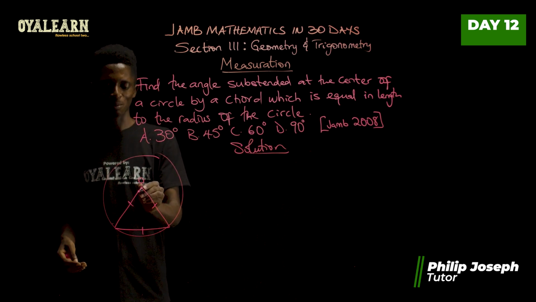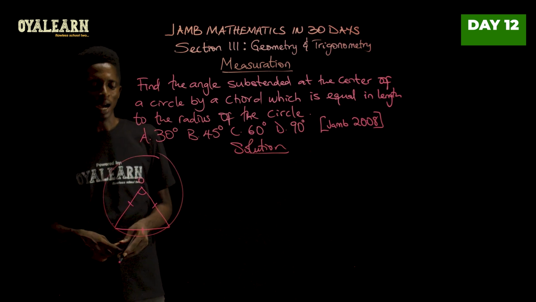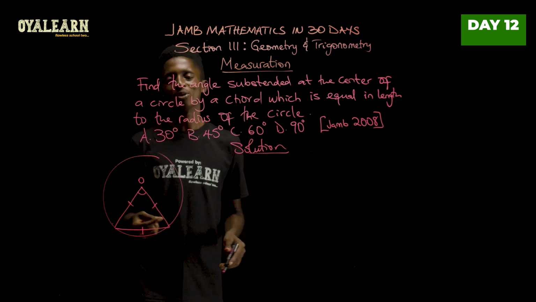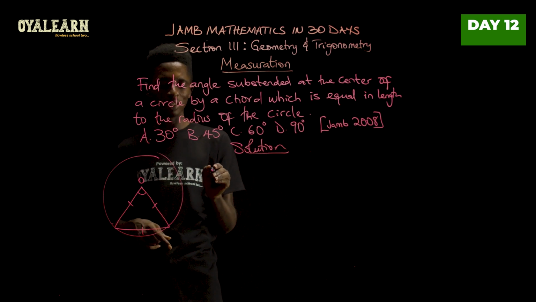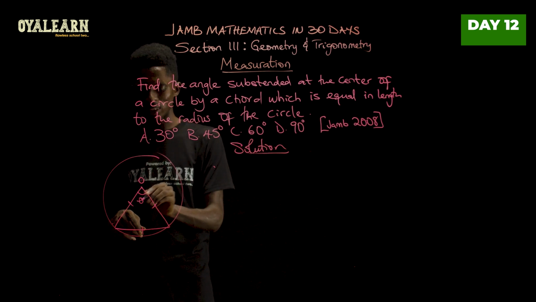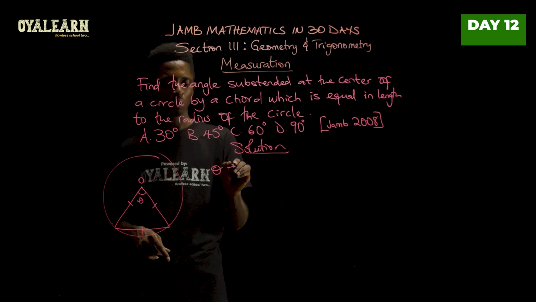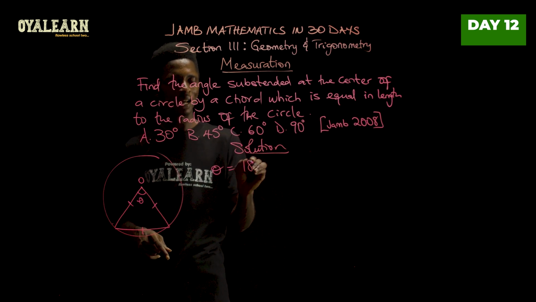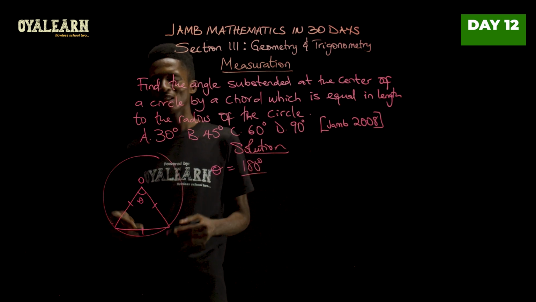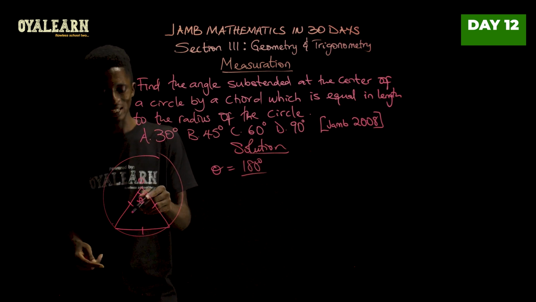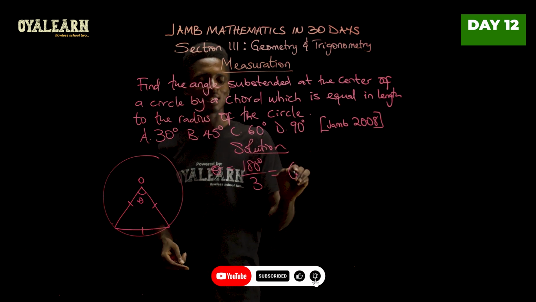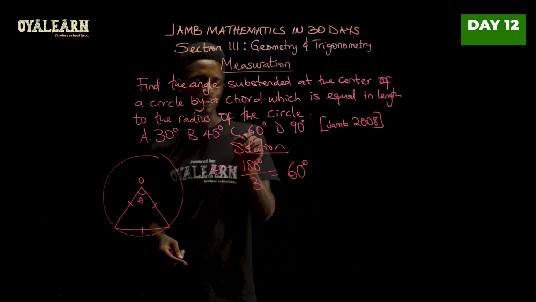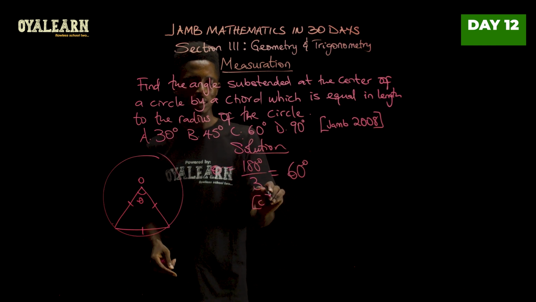So what we need is particularly this angle. However, in an equilateral triangle, all angles are equal. So since the sum of angles in a triangle is 180, if this angle is theta, theta would therefore be 180 degrees divided by the number of angles we can find in this equilateral triangle, which is 3. So the answer is 60 degrees. So we are going to pick option C.